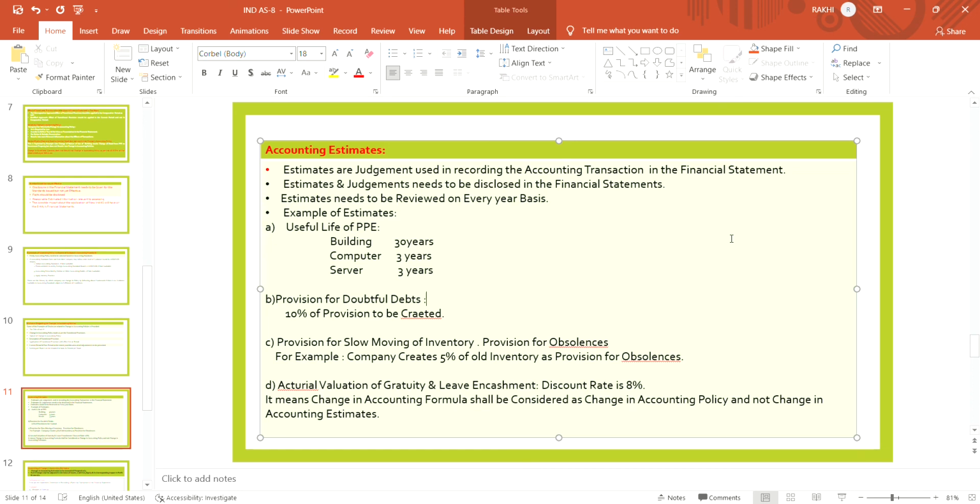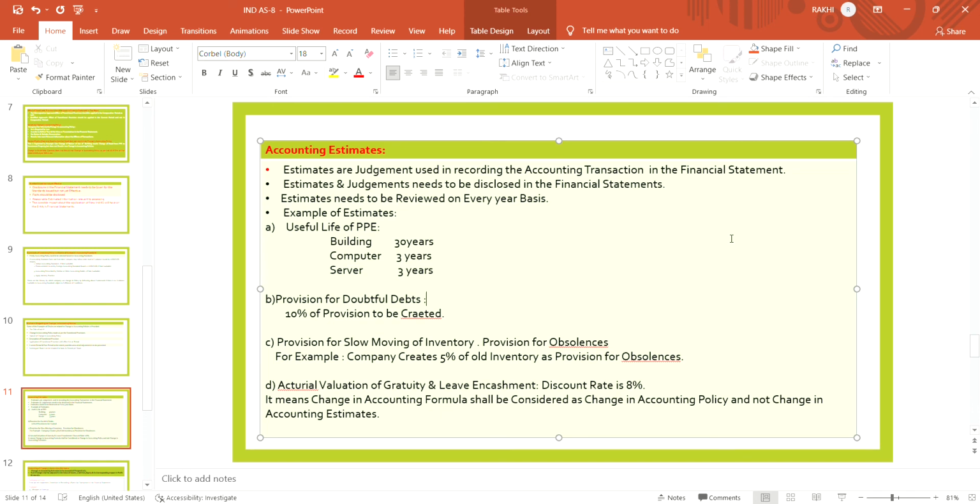Provision for doubtful debt. The examples of estimates are the useful life of PPE. Provision for doubtful debt means the company has made a provision of 10% on debtors. Provision for slow moving inventory, that is provision for obsolescence. So the company has created 5% of all inventories as provision for obsolescence.